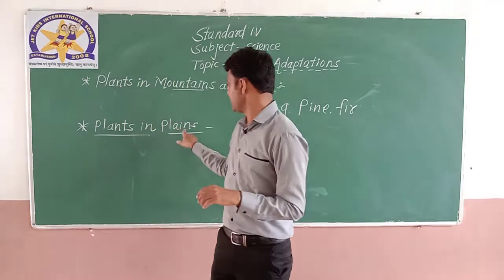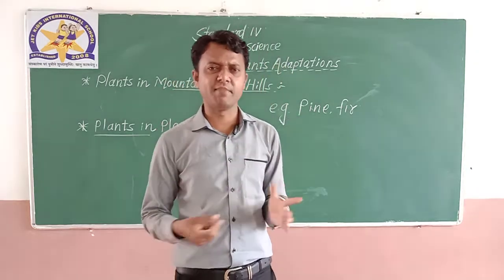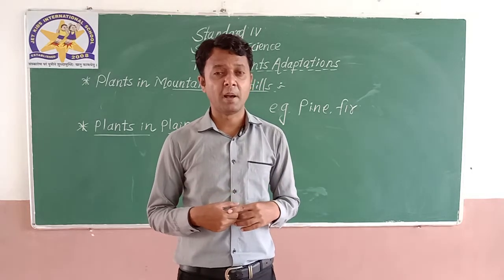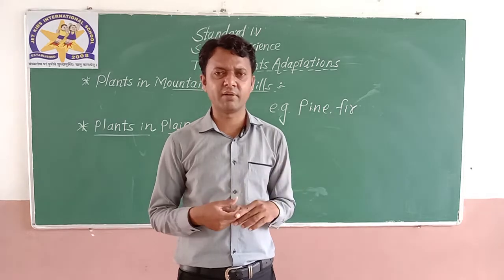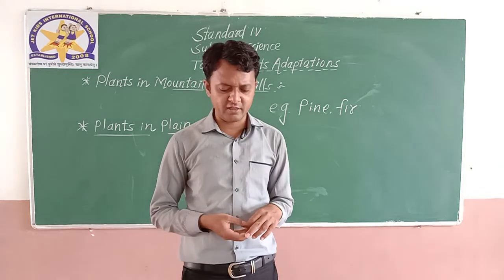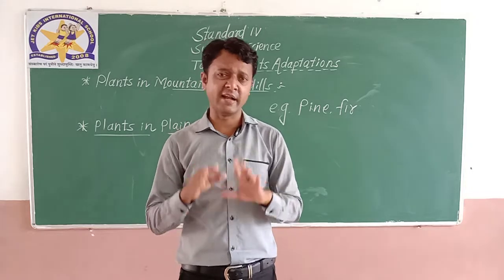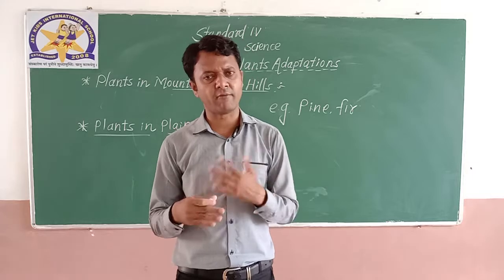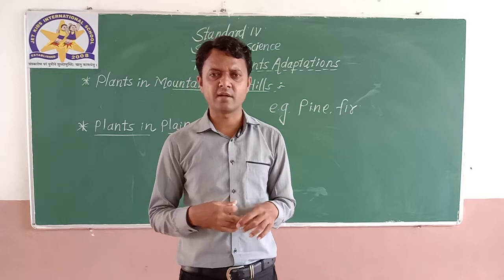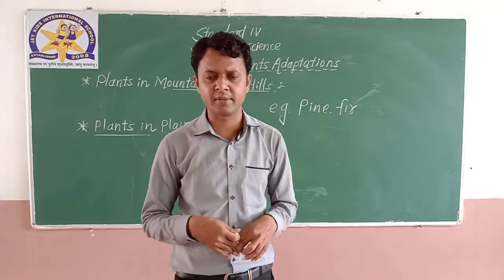Plains means the place where we live. So we have seen many trees around us. These trees are examples of plants in plains. Plains means the conditions are not so cold and not so hot. So very fine climates will be there. Varying climates, different climates, sometimes cold, sometimes hot. There is no specific hot or cold weather here. So plants in plains have to grow in varying temperatures and varying climatic conditions.